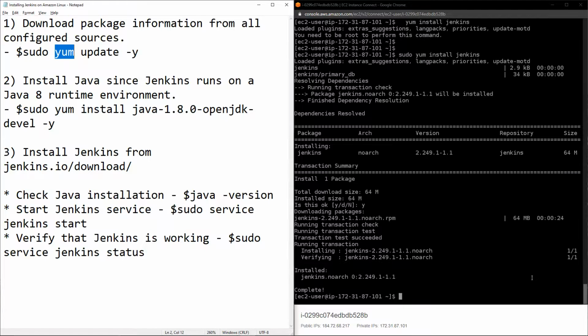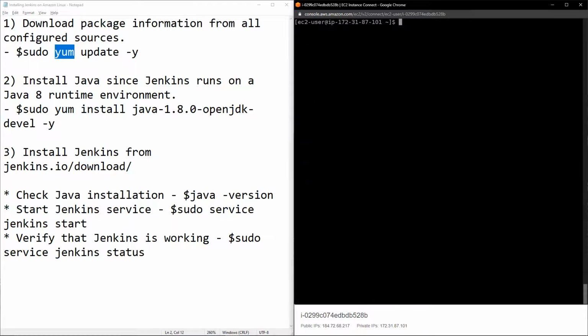Once that's complete, I'm just going to clear the screen here, and here I can see if I have Java installed by typing java -version. So if you have this showing up, then that means you have Java successfully installed.